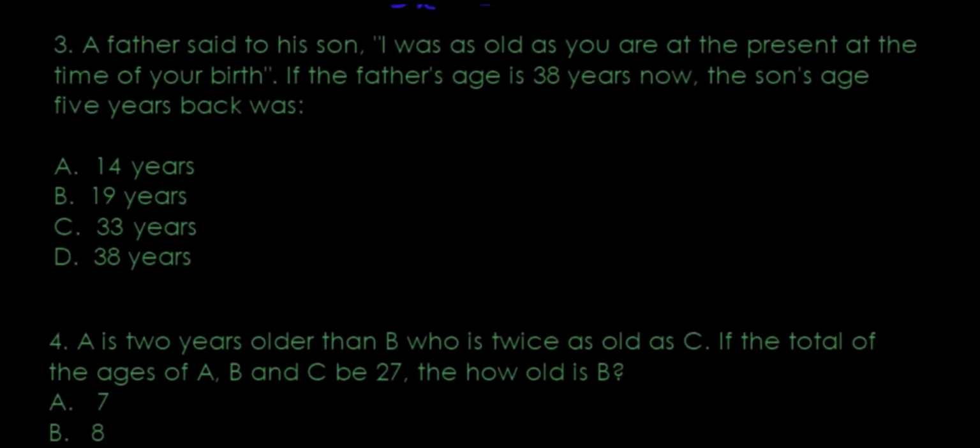Third question. A father said to his son, I was as old as you are at the present time at your birth. So let's say the son is born, which means he's 0 years, right? At that time, the father is, I don't know how much, let's just say x. The father is x years and the son is 0. The father said to his son, not when he was born, obviously, after a certain period of time, I was your age when you were born, which means x years have passed now. Let's say the son's 25 years old and the father goes, son, I was 25 years old when you were born. Makes sense, right? So that's the same number as the amount of time that has passed already.